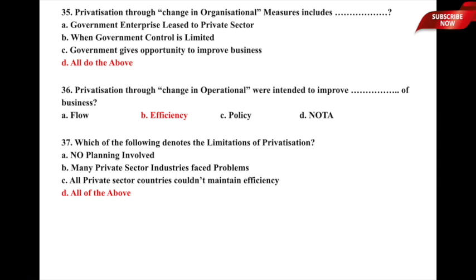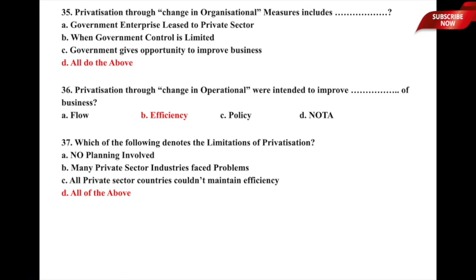Privatization through change in organizational measure includes what? The underlying options are A, government enterprise leads to the private sector, B, when government control is limited, C, government gives opportunity to improve businesses, and D, all of the above. So, privatization through the channel of change in organizational measures includes all of these three things: government enterprise leads to the private sector, government control is limited, and also government is giving opportunities for businesses to improve, and therefore option D, all of the above, is the correct answer.